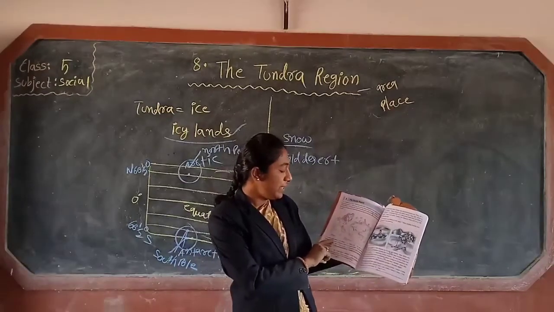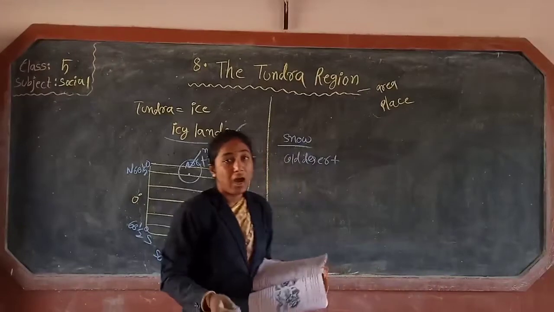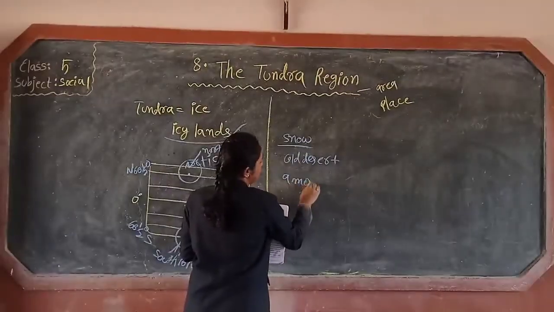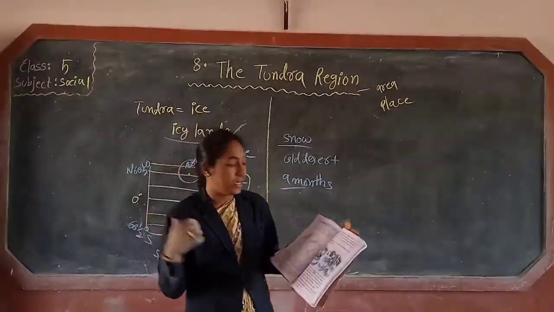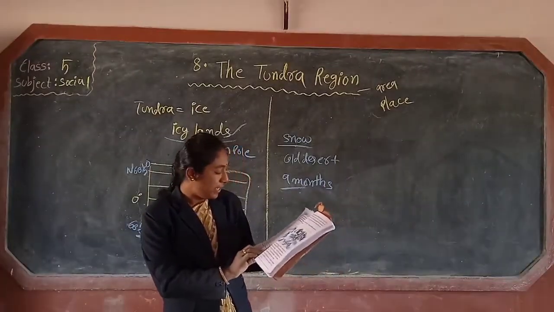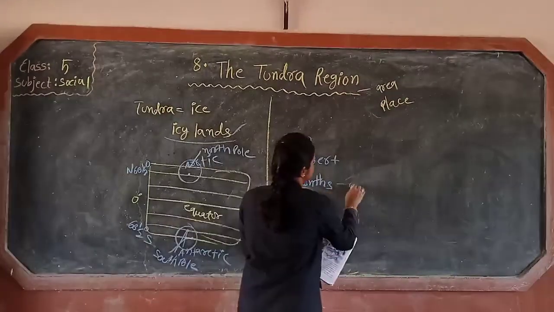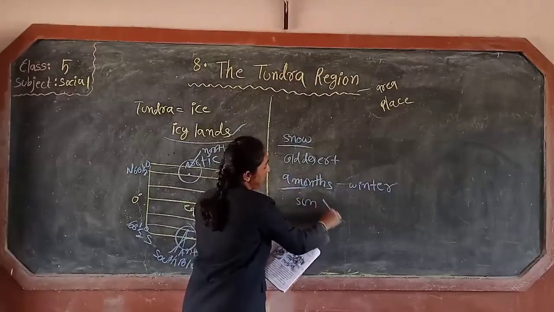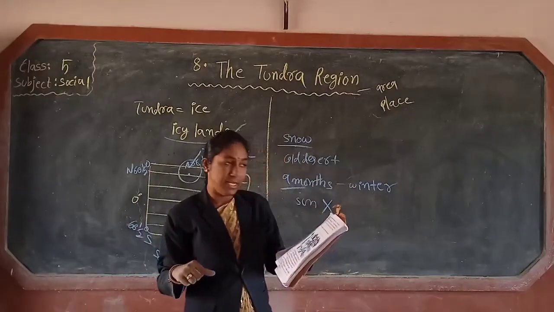Look, children, the winter season lasts for 9 months in the tundra region. How much winter does the tundra region have? 9 months. The sun is not visible at this time. At this winter time, the sun does not come in this tundra region.